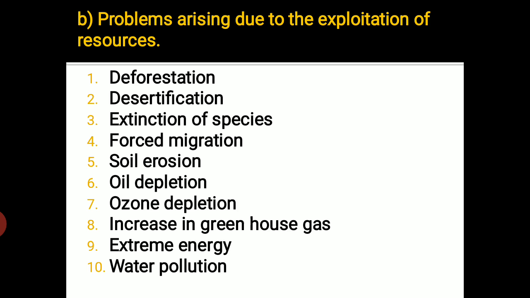Next comes ozone depletion. Ozone layer, I think we all know about it. Ozone means what? It's a belt, or a layer, that protects the earth, right? The whole planet earth is being protected by this belt of ozone layer, ozone gas. Now what is its work, or why is it so important? Because the ozone layer provides us like a shield. It is like a shield to us.